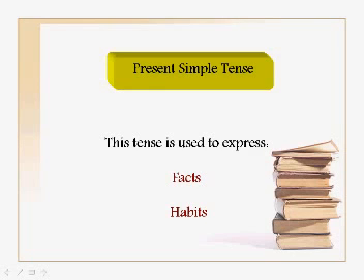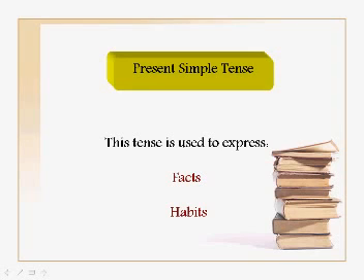Actually, the most important thing about tenses is that you should understand why they are used. We use the present simple tense because we need to talk about facts and habits. What is the meaning of facts? Facts are things like scientific facts. For example, if we say the sun rises from the east, or that if you heat ice, it melts.